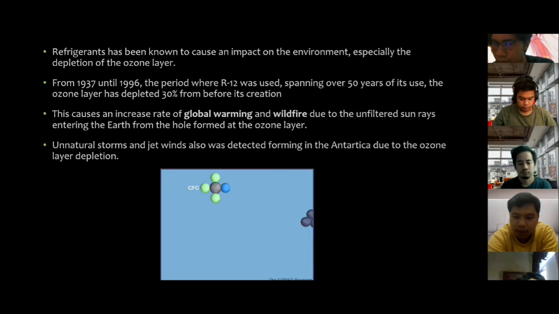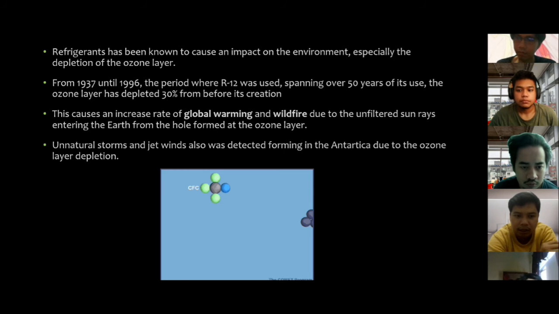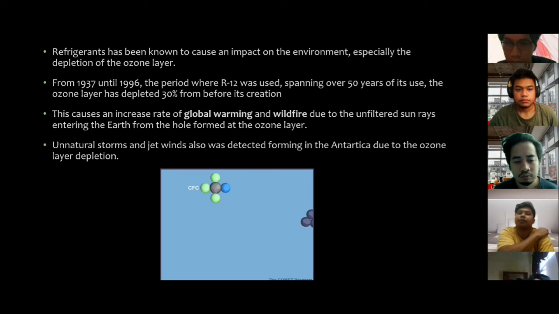From 1937 until 1996, the period where R12 was used, spanning over 50 years of its use, the ozone layer has depleted 30% from before its creation. This caused an increased rate of global warming and wildfire due to the unfiltered sun's rays entering the earth from the hole formed at the ozone layer. So the unnatural storm and jet were also detected forming in the Antarctica due to the ozone layer depletion.